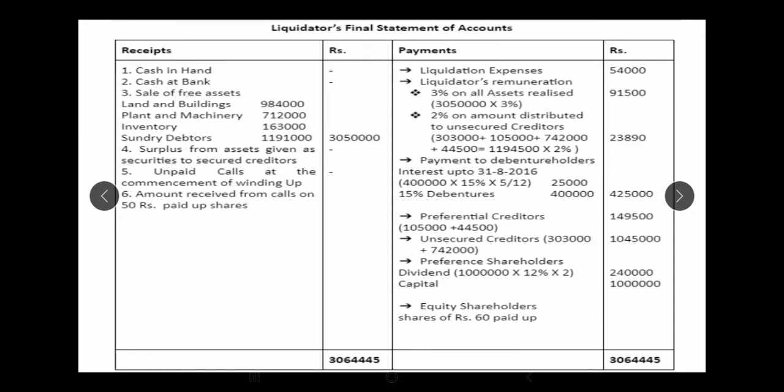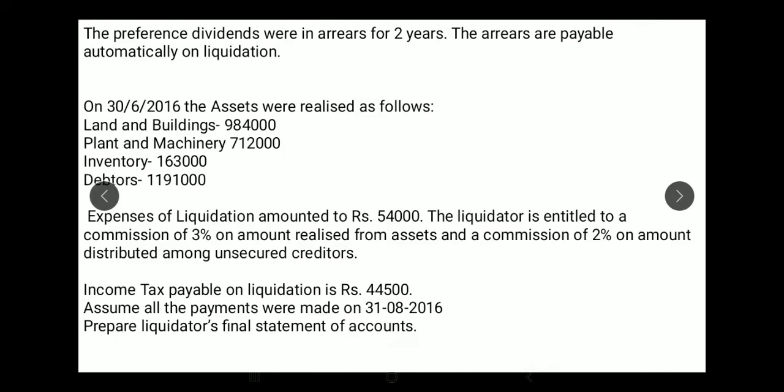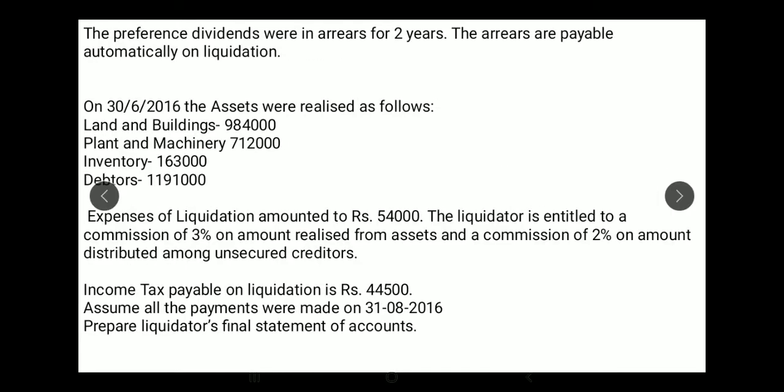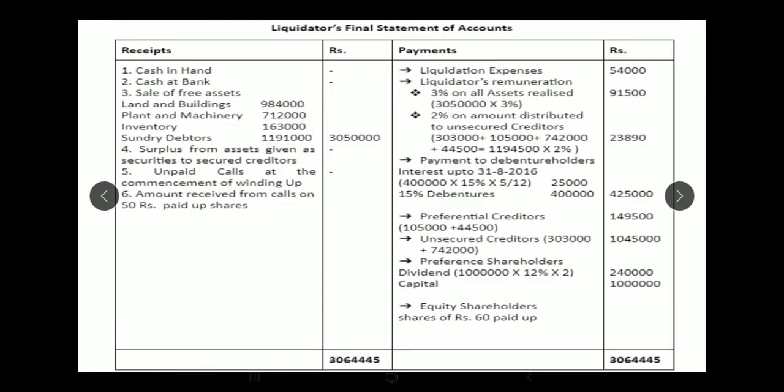So equity shareholders, how do we distribute the amount? Have a look. We have two categories of equity shareholders. One is 60 rupees paid up equity shares, one is 50 rupees paid up equity shares. Now, how do we distribute the amount left out to these two categories? So we have to make notional calls on these shares which have paid only 50 rupees. So let's look into the calculation part.